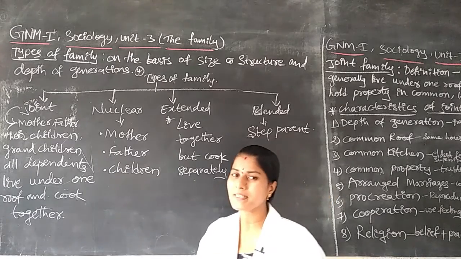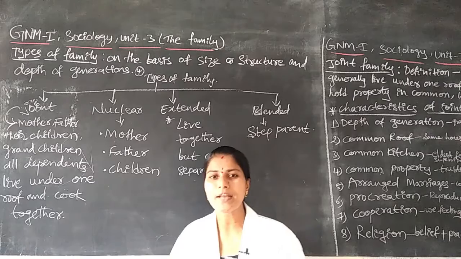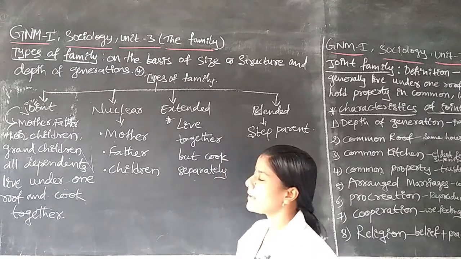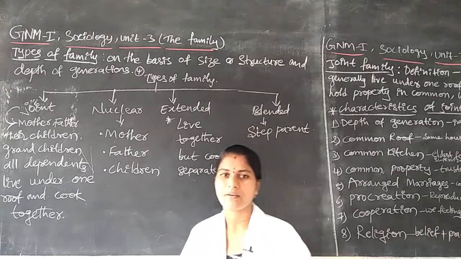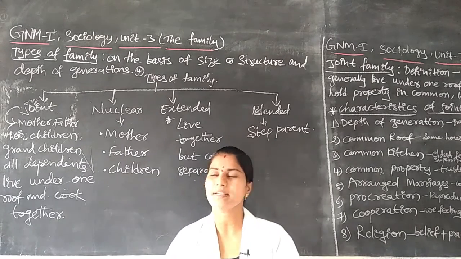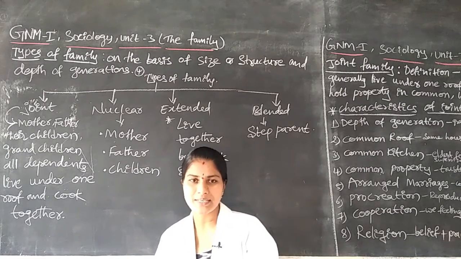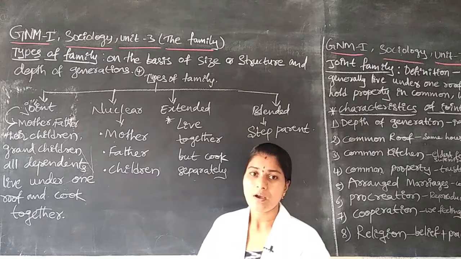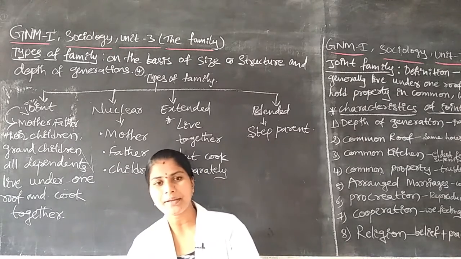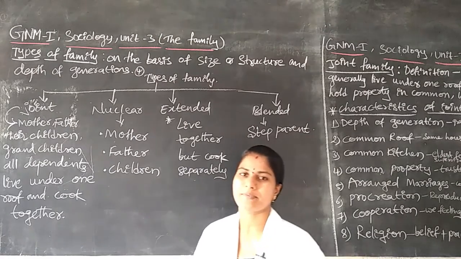Depending upon the size and structure of the family, it will be divided into 4 types. On the basis of generations, how many generations there are, or how big the family is, it will be divided into 4 types.